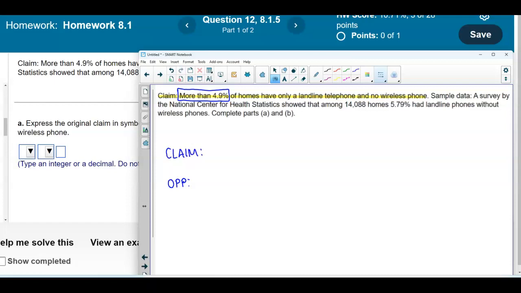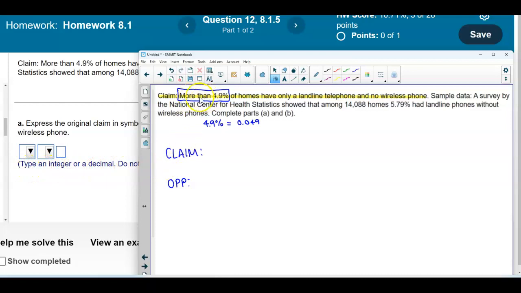The claim isn't saying anything about a mean or a standard deviation, but it is giving us a percentage, which represents a proportion. So that 4.9%, we want to rewrite as a decimal, which is 0.049, because it's telling us that we want to type an integer or a decimal.